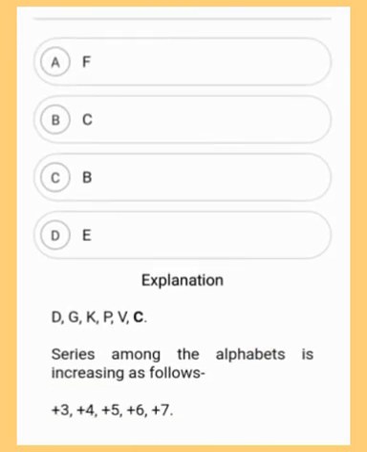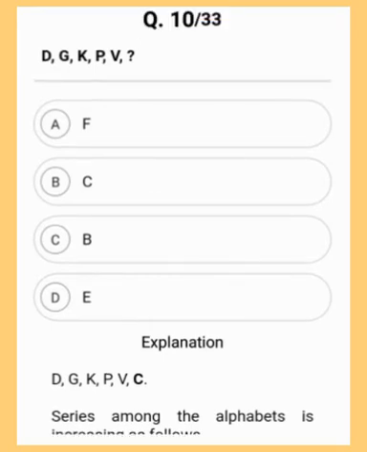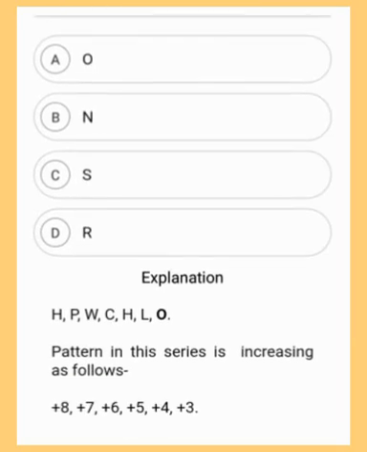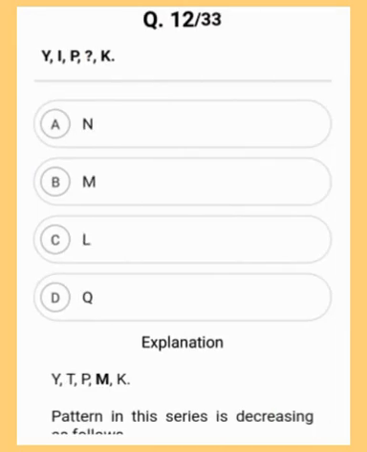The series among the alphabets is increasing as follows: plus 3, plus 4, plus 5, plus 6, plus 7. So the correct answer is option B, which is C. Moving to the next question. The pattern in this series is increasing as follows: plus 8, plus 6, plus 7, plus 6, plus 5, plus 4, plus 3. So the correct answer is option A, which is O. Moving to the next question.